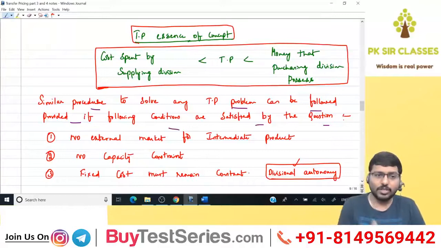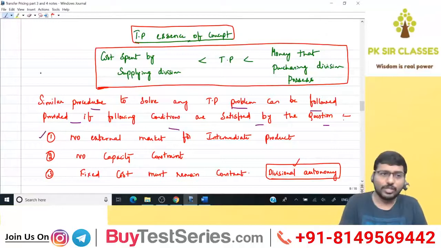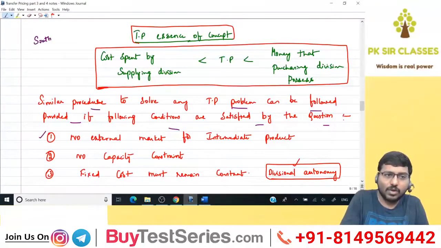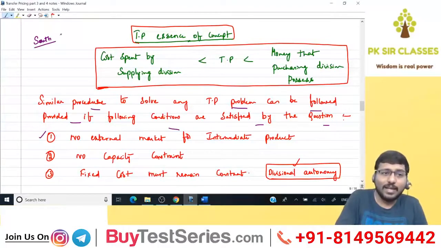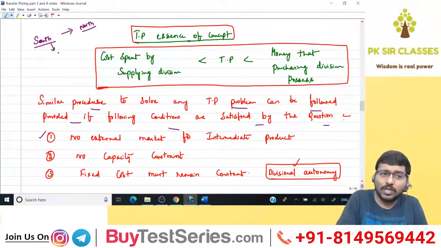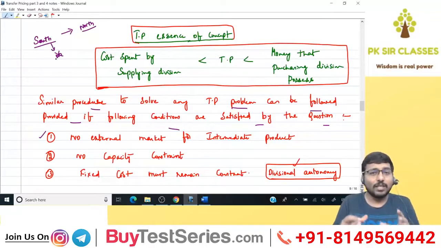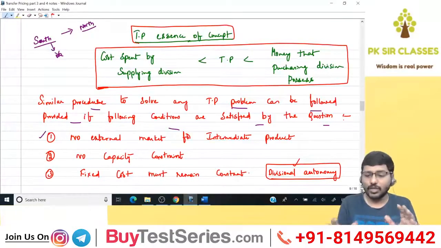You understood that? First condition, there should be no external market for the intermediate product. If you look at this question, you have a supply division called South division. What is the only choice South division has got? It has to internally transfer to North division. Is there any alternative for South division to sell outside? No. Therefore, we solved this problem this particular way, where we went with the units column, then final revenue, then further processing cost, then net revenue, net marginal revenue. We compared net marginal revenue with marginal cost, and eventually calculated.